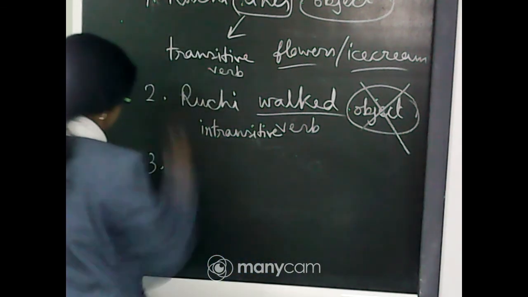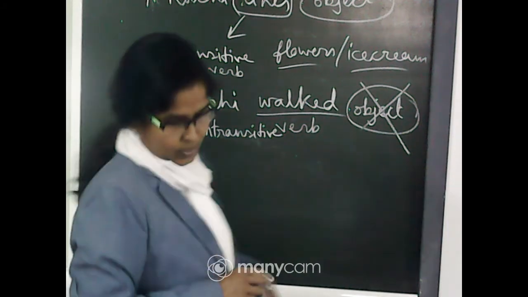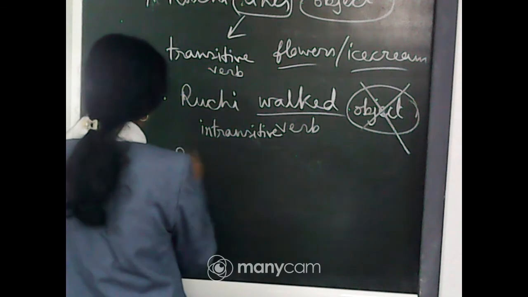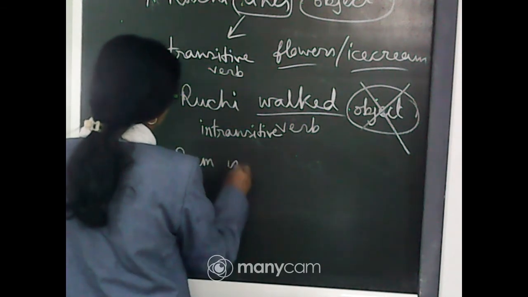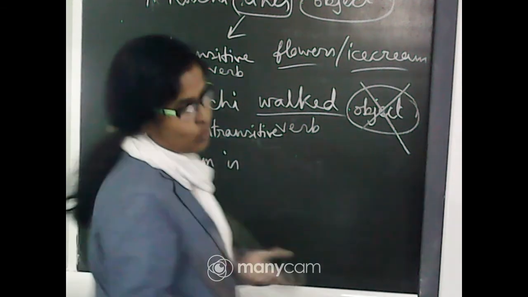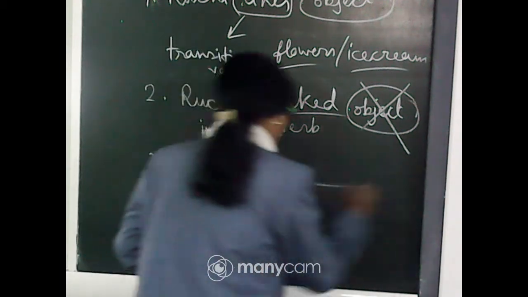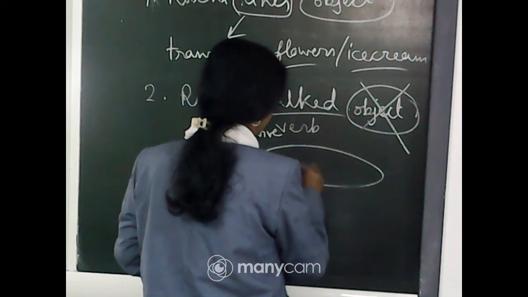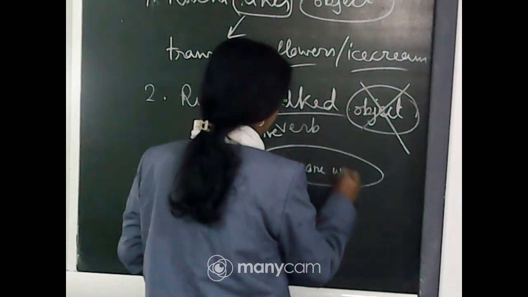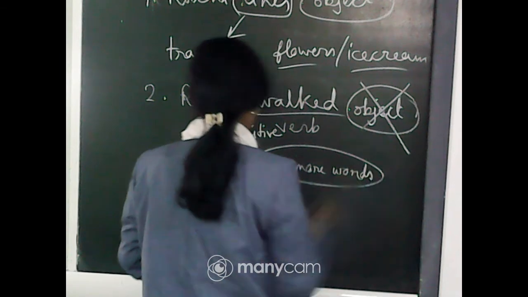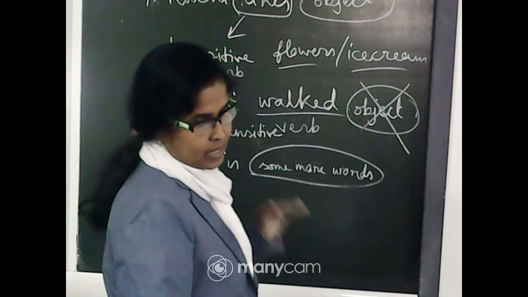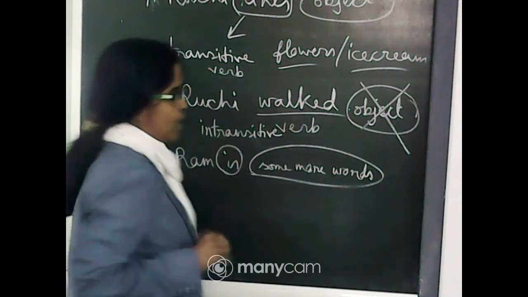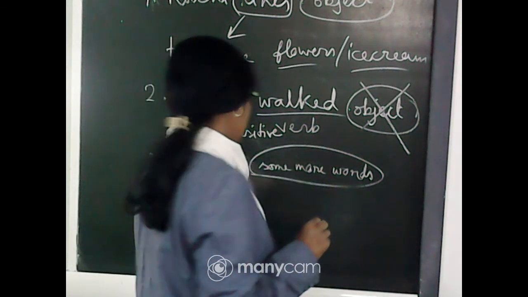And the next: if I write "Ram is," Ram is what? We need some more words to complete this sentence. This verb needs some more words to make sense.